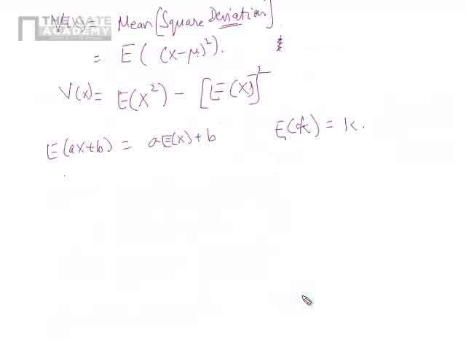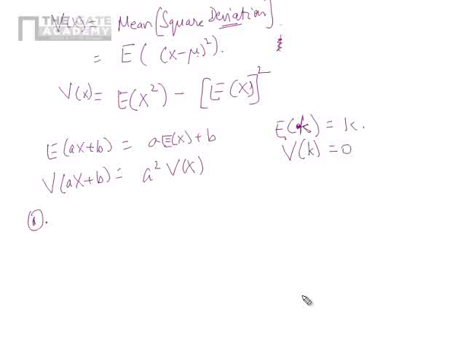Then variance of ax plus b is a square variance of x, and variance of a constant is 0, because variance shows how much the quantity is going to vary. A constant cannot vary, so it has to be 0. Clear? So these were the results we derived last time. Now we are going to solve problems related to this.